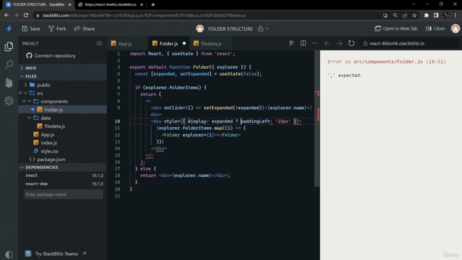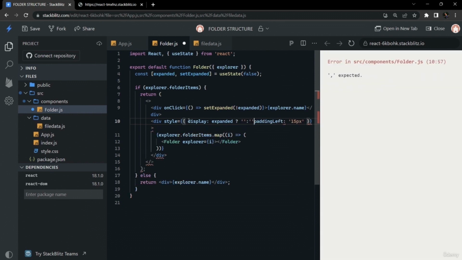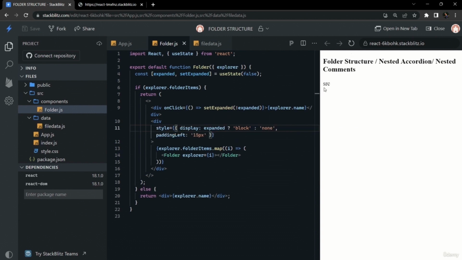If expanded is true, then display should be visible, otherwise it should not be visible. We will give block and none accordingly. And now if we can see, our app is running as expected. If we click on a folder, they are expanding and collapsing, so the functionality is achieved.